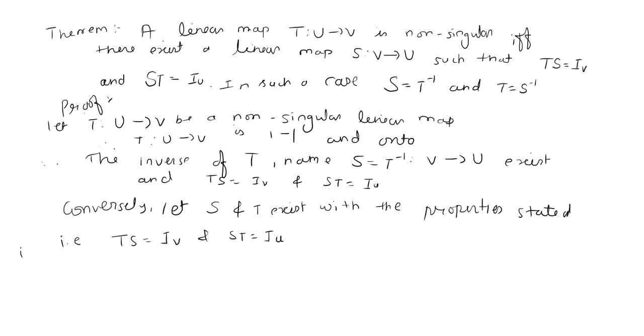I hope you understand the meaning of IV and IU, or let me explain it again.